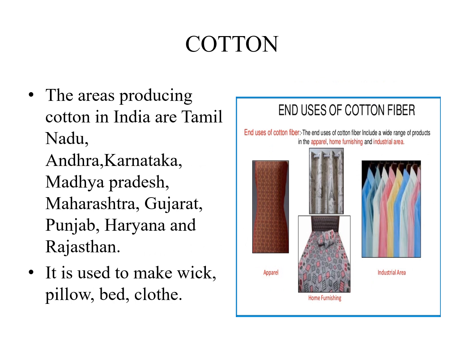Cotton is mostly produced in Tamil Nadu, Andhra, Karnataka, Madhya Pradesh, Maharashtra, Gujarat, Punjab, Haryana and Rajasthan. Mostly cotton is used for making wicks. I think you know what a wick is. We put it in a lamp. It is also used inside pillows, cotton beds, clothes. Here you can see the purposes cotton is used for.